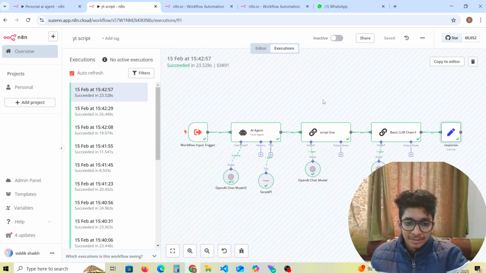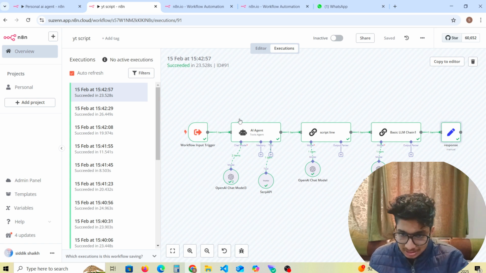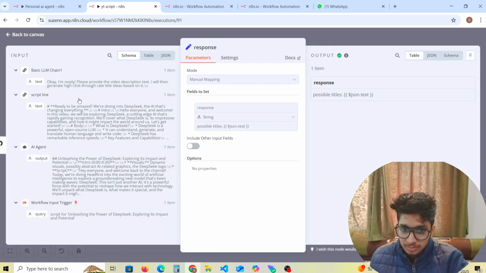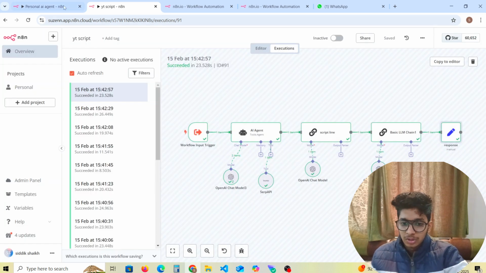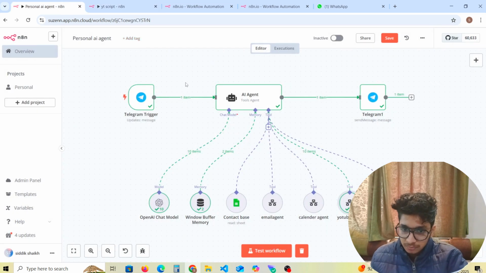So it took around 10 minutes, but if you've seen the YouTube script sub agents, it has succeeded. In response, we can see here that this is the text, ready to amaze. We are diving into DeepSeek, that AI agent. This is the output it has given to us. So I'll just quickly run you through how it works.